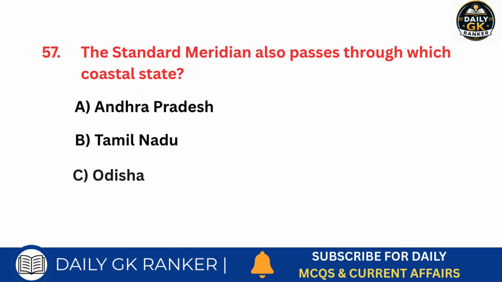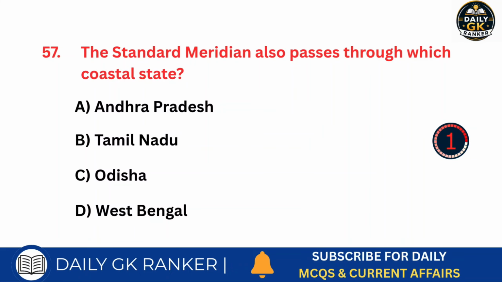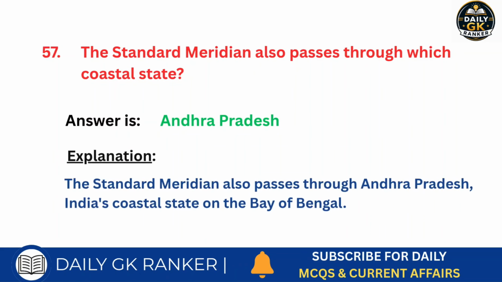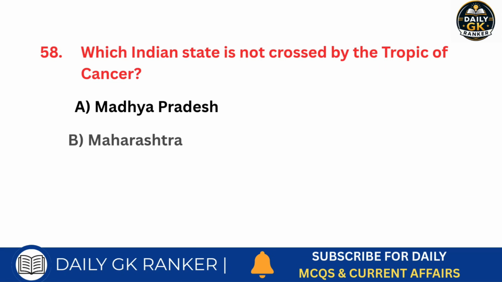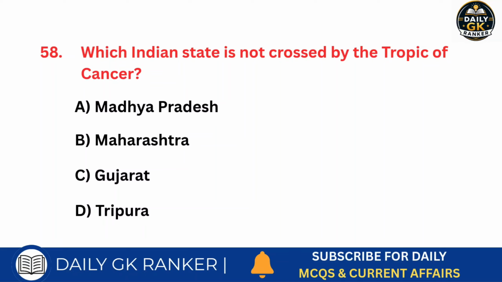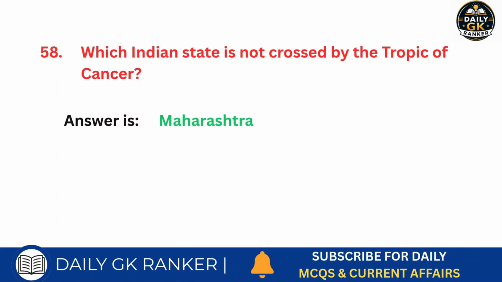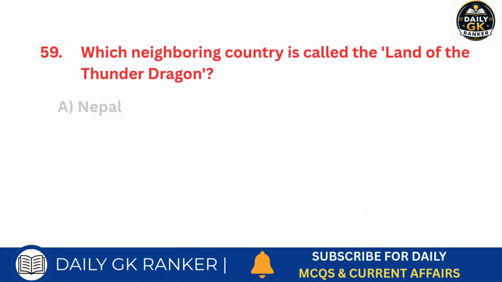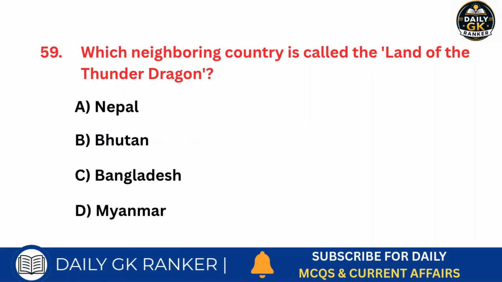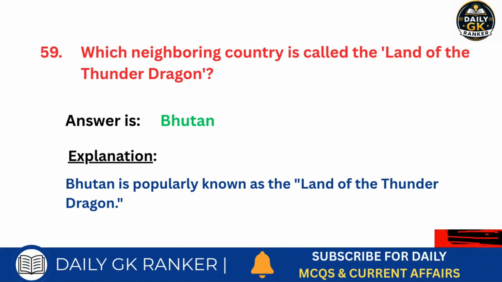The standard meridian also passes through which coastal state? Answer is Andhra Pradesh. Which Indian state is not crossed by the Tropic of Cancer? Answer is Maharashtra. Which neighboring country is called the land of the thunder dragon? Answer is Bhutan.